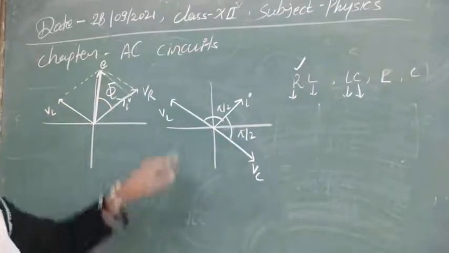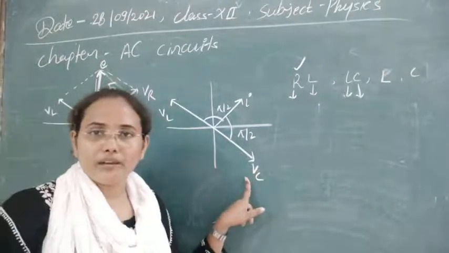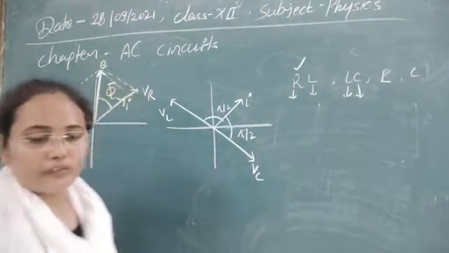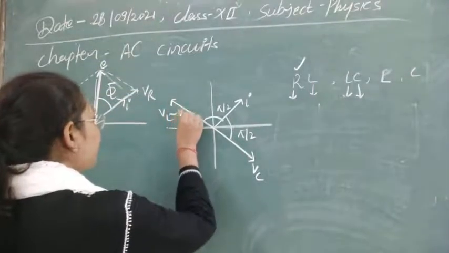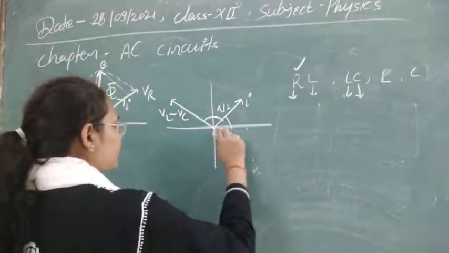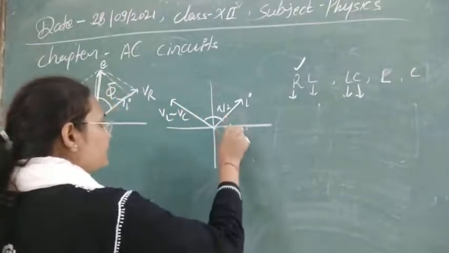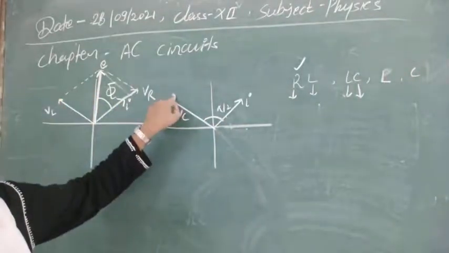Now you will see this VL and VC are in opposite directions, so we can find their resultant. This resultant can be denoted by the difference of VL and VC. Whichever phasor is greater decides the direction. Suppose VC is greater, then the final vector will be on this side. If VL is greater, then the final vector will be on this side.